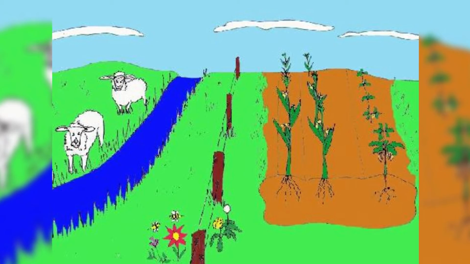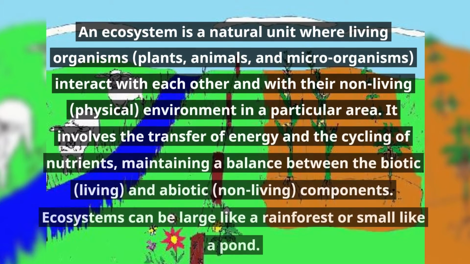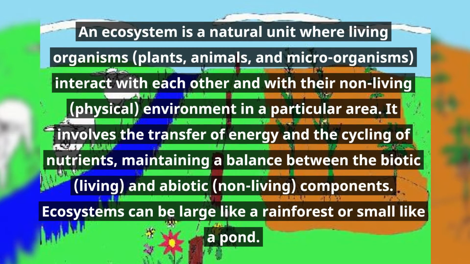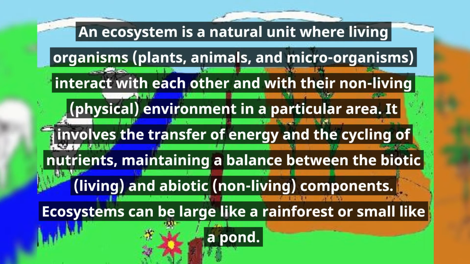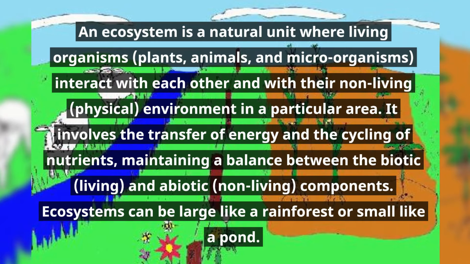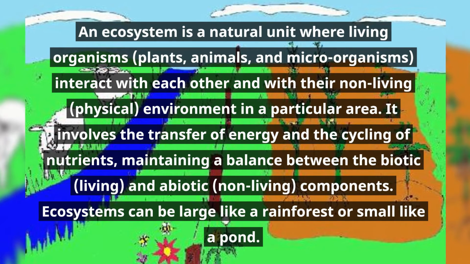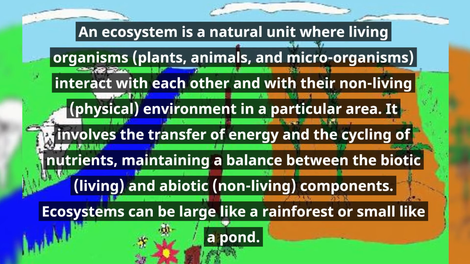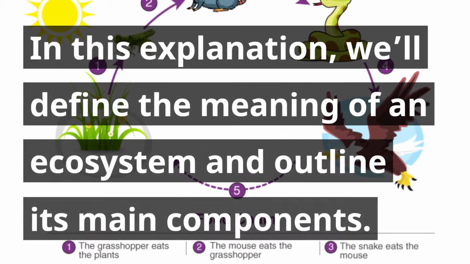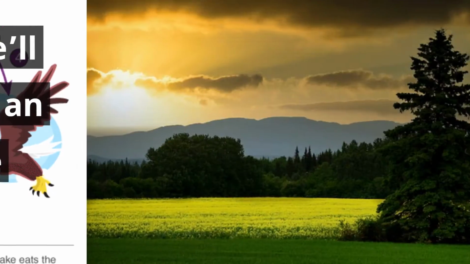An ecosystem is a natural unit where living organisms, plants, animals, and microorganisms interact with each other and with their non-living, physical environment in a particular area. It involves the transfer of energy and the cycling of nutrients, maintaining a balance between the biotic (living) and abiotic (non-living) components. Ecosystems can be large like a rainforest or small like a pond. In this explanation, we'll define the meaning of an ecosystem and outline its main components.